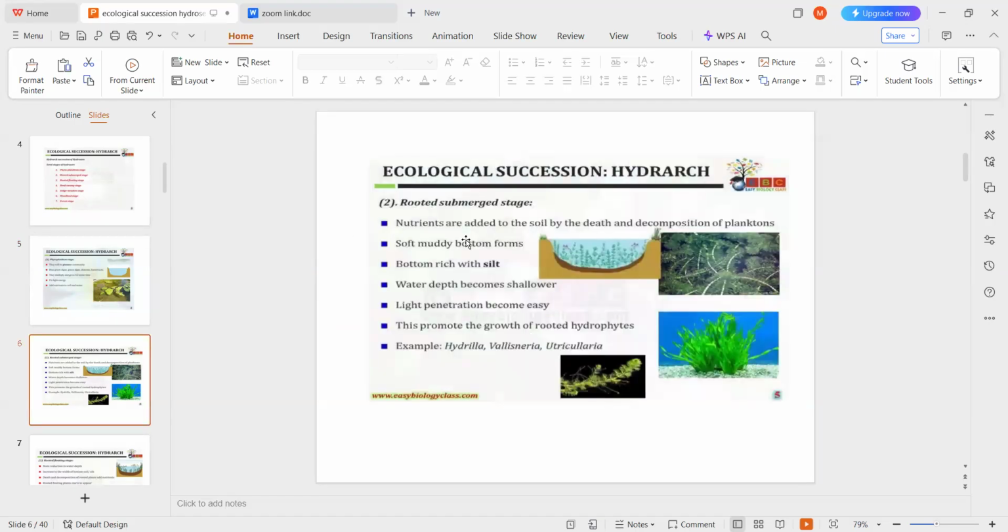The second stage is the rooted submerged stage. The main plants predominant in this stage are Hydrilla, Vallisneria and Utricularia.